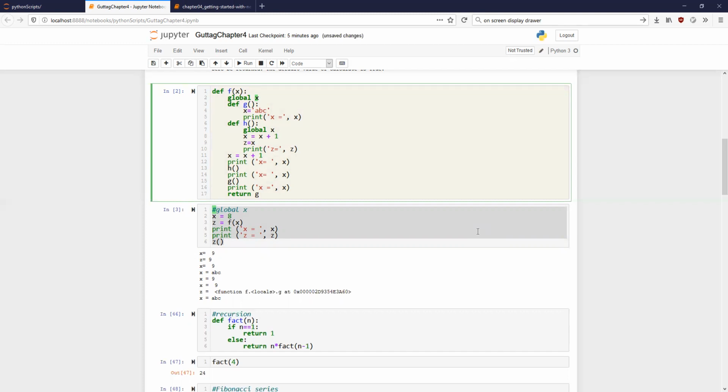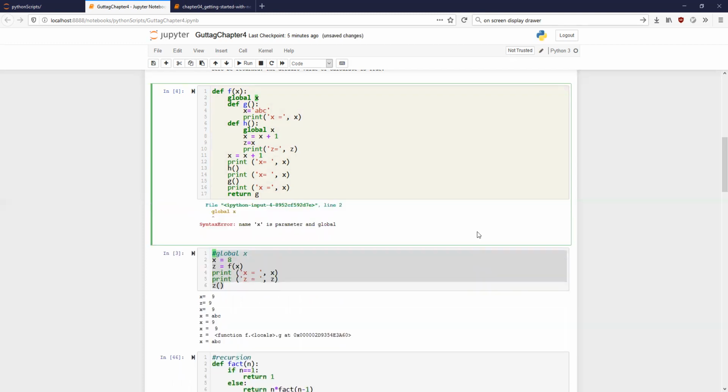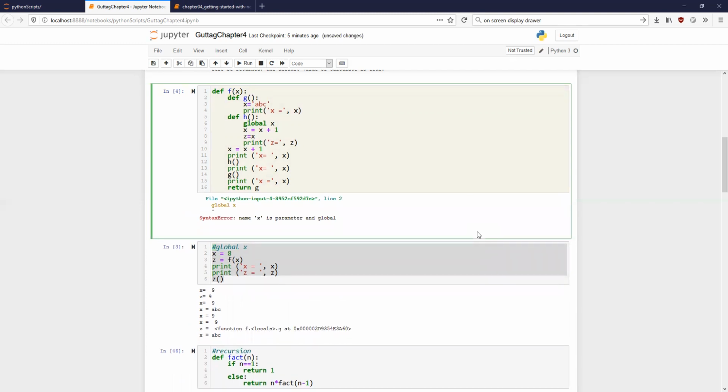No, what about x for G? Is it going to change the value there? Name x is a parameter. Oh, it's already a parameter, so it cannot. Okay, that's fine. I was trying to show something, but that's fine.